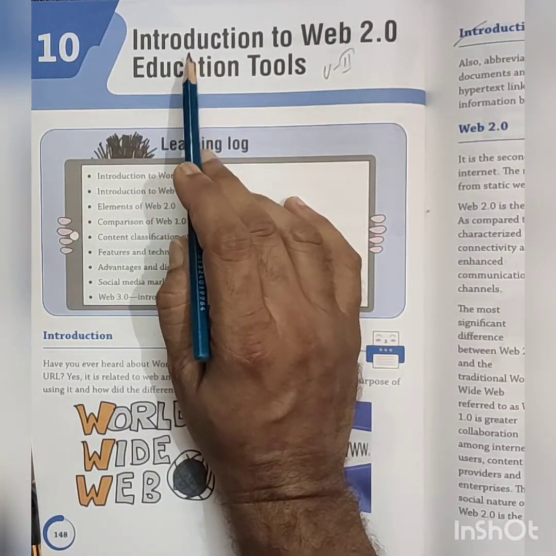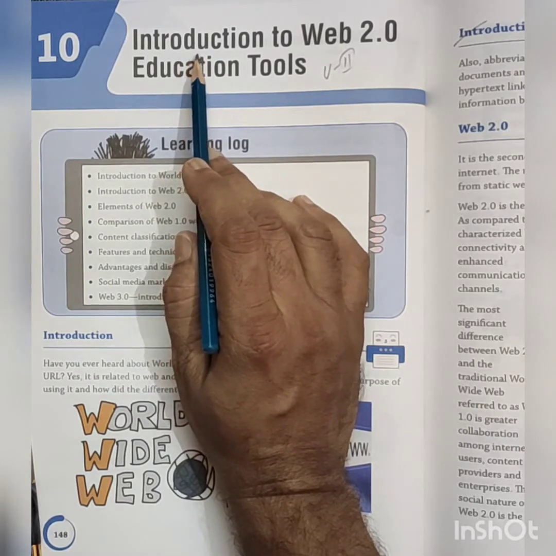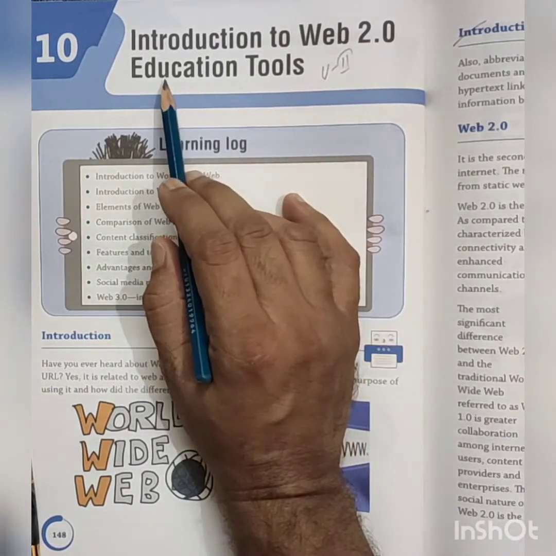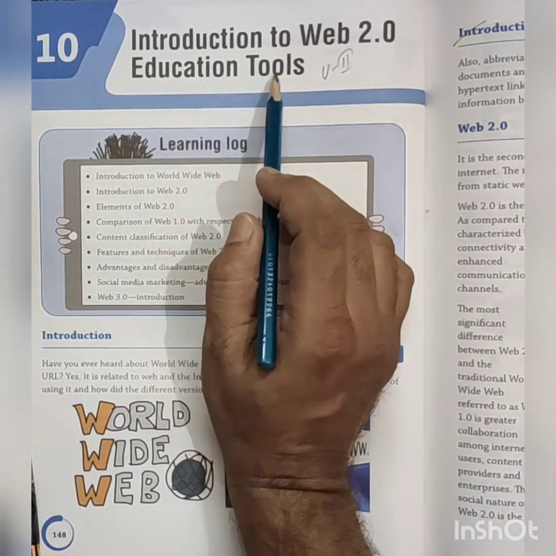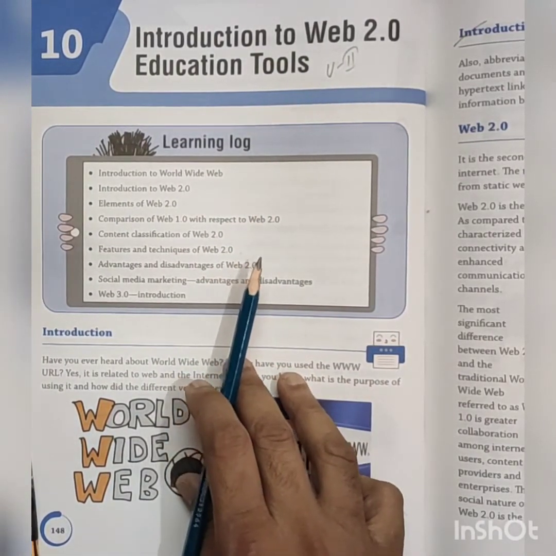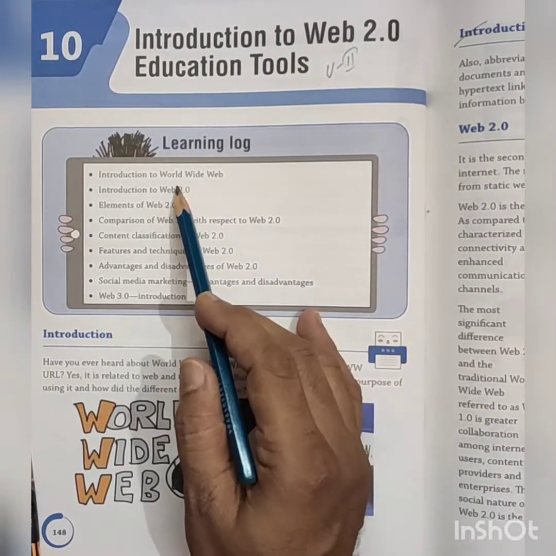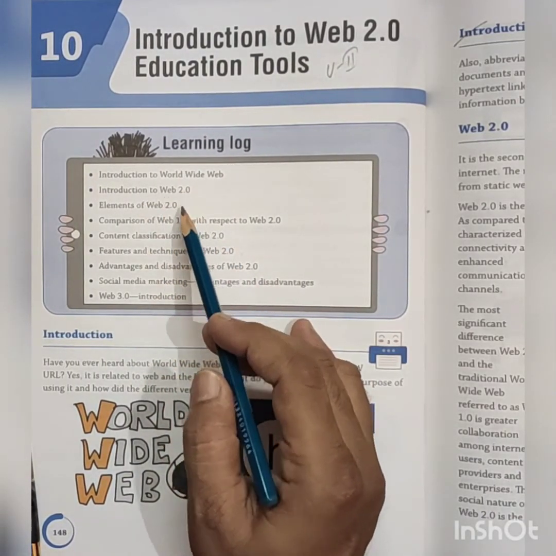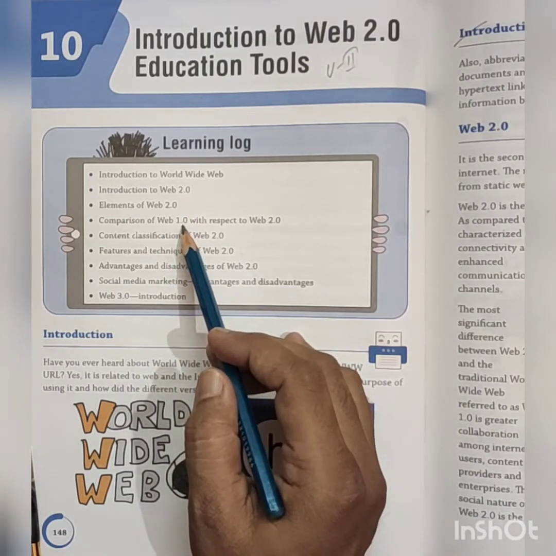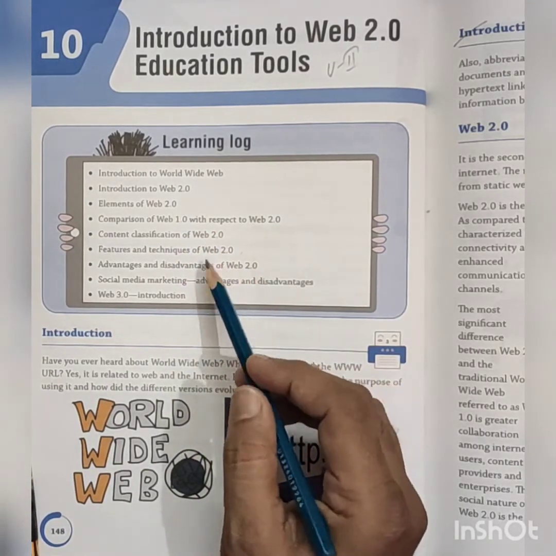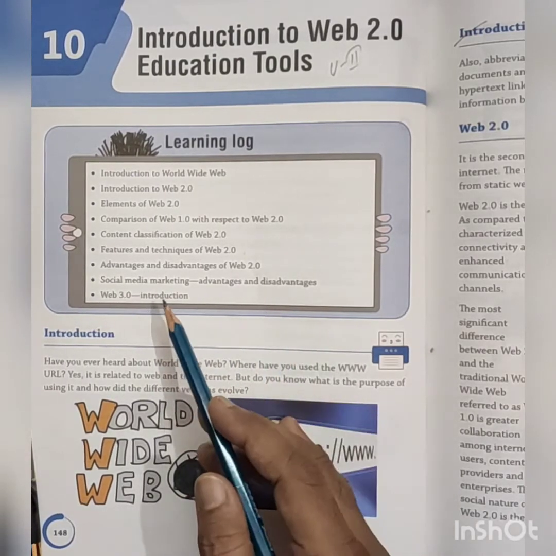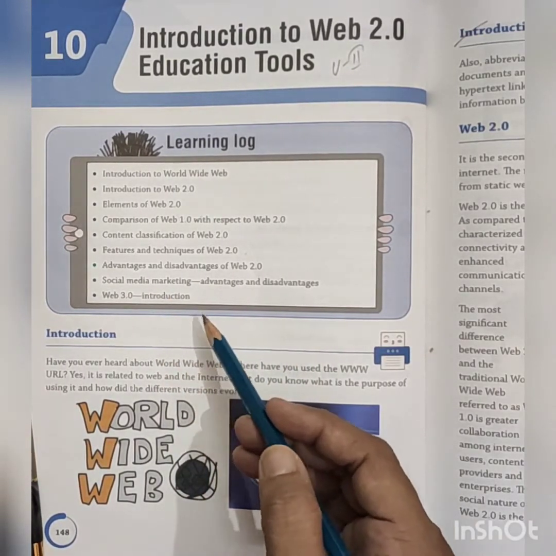Today I am going to discuss our chapter, that is Introduction to Web 2.0 Education Tools. So what we are going to learn in this chapter: first I will tell the Introduction to World Wide Web, Introduction to Web 2.0, Elements of Web 2.0, difference between Web 1.0 with respect to Web 2.0, and many more things. Lastly, we have social media networking, advantages, disadvantages, and lastly Web 3.0 introduction.